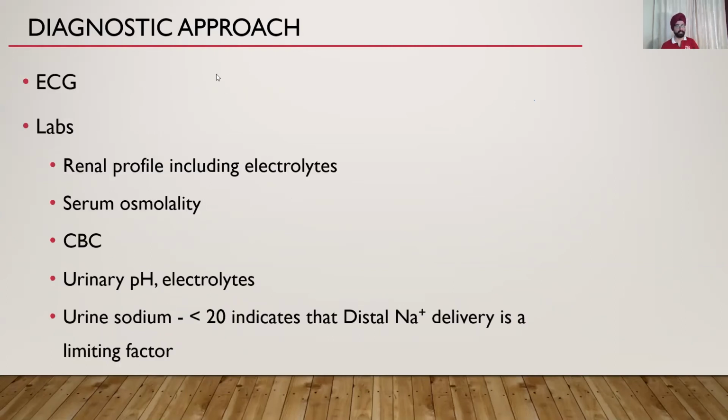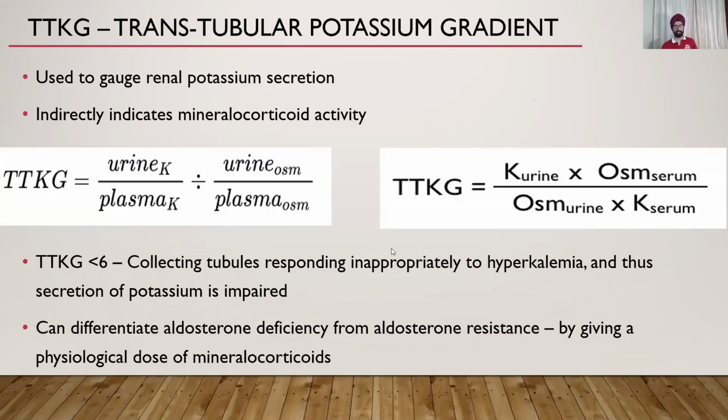So there are 10 minutes left. Look at the ECG, do labs: serum osmolality, renal profile, CBC, urinary pH. Urinary sodium, why is it important? It's not only important in hyponatremia that we mentioned in the last class, but also it tells you what the distal sodium delivery is. And I told you when it is decreased, that is what can cause hyperkalemia.